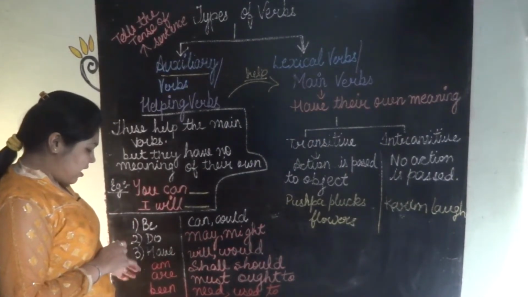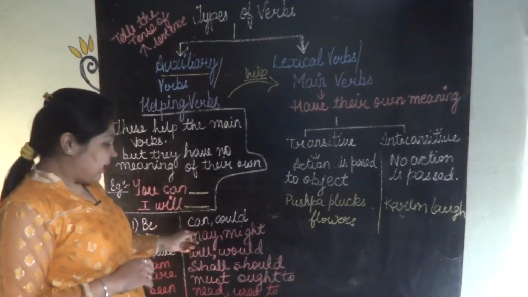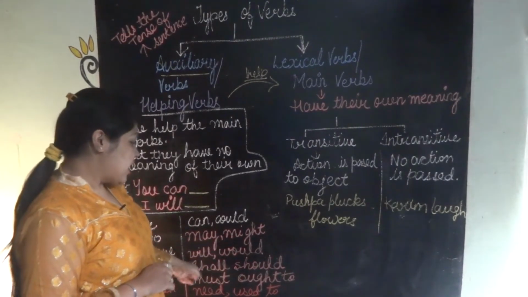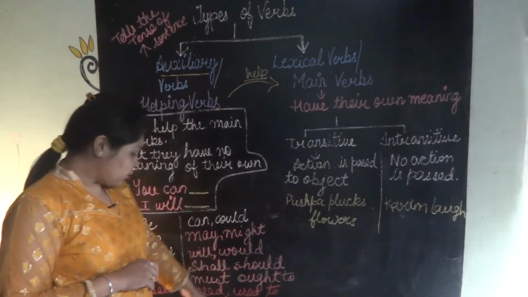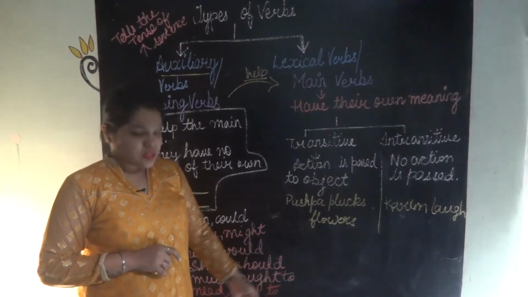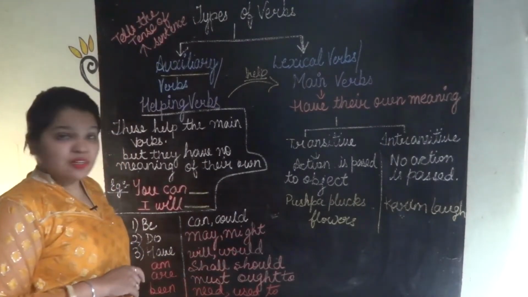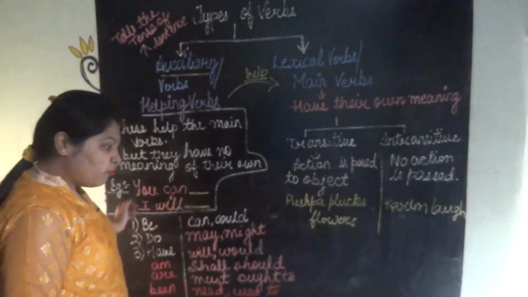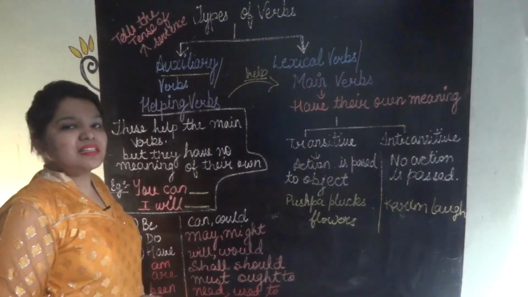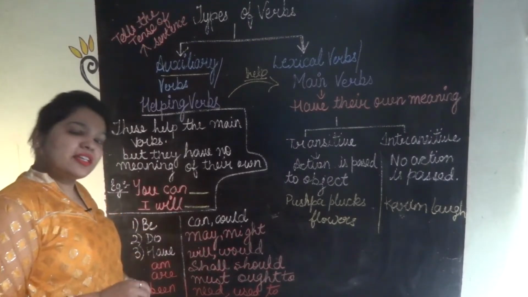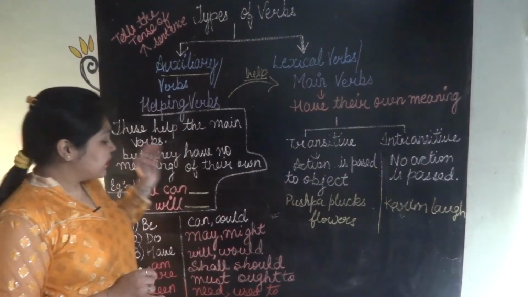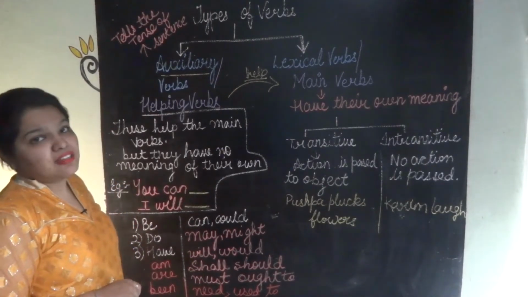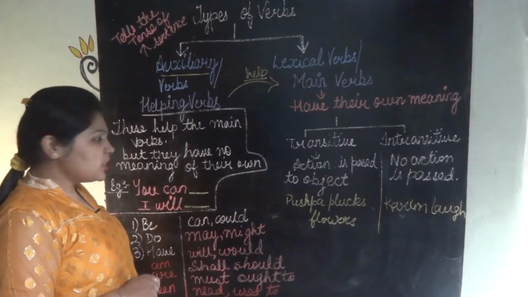Be, do, have, am, are, been, can, could, may, might, will, would, shall, should, must, ought to, need, used to, dare. Okay, these are the helping verbs. I'll be making a separate video of all these words with their sentences. We'll be giving you the practice sheets as well. If I make sentences of these now, this video will be very lengthy. So we will cover this in the next video with the practice sheets too.